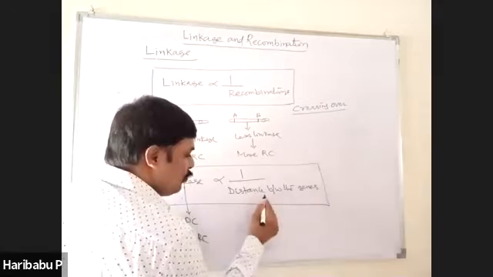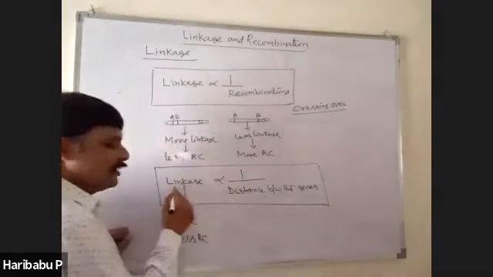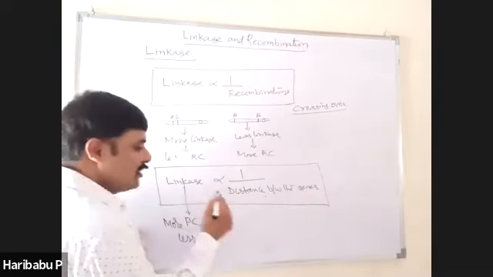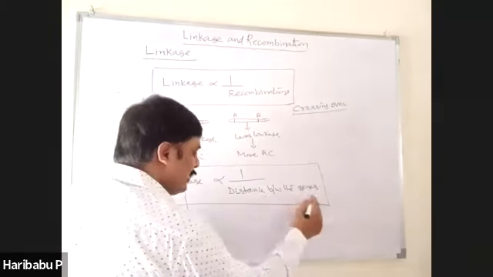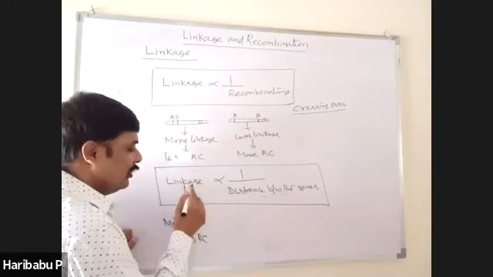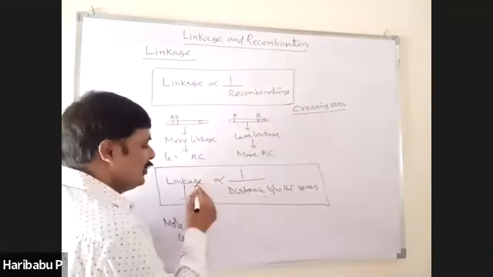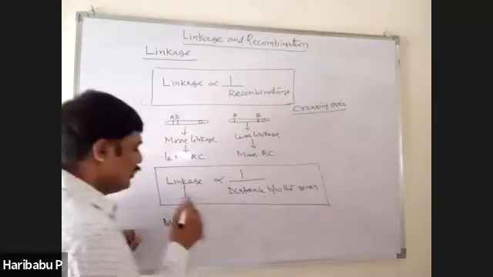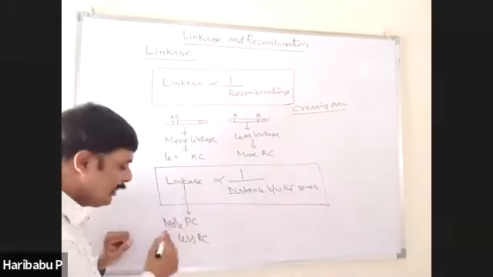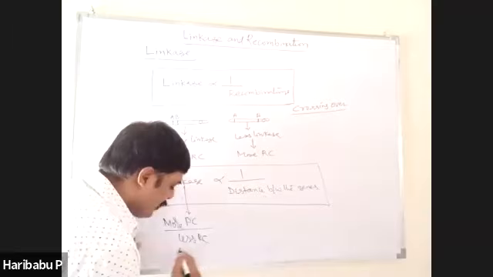On the chromosomes, if genes are tightly linked, the linkage is more. If genes are loosely linked, the linkage is less. So therefore, distance between the genes is inversely proportional to the linkage. If linkage is more, that produces more parental combinations of characters and less recombination of characters.